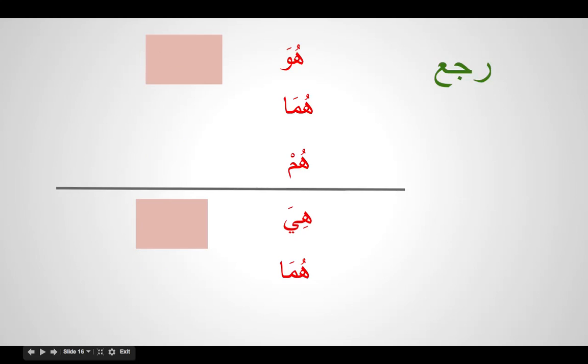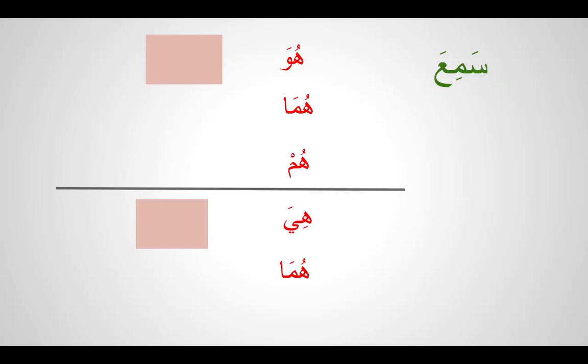Can we do raja'a on your own? How would you do it? For huwa, raja'a. Huma, raja'a. Hum, raja'u, and the alif will be the sign of the spelling rule. Hiya, raja'at. Huma, those two women, raja'ata.